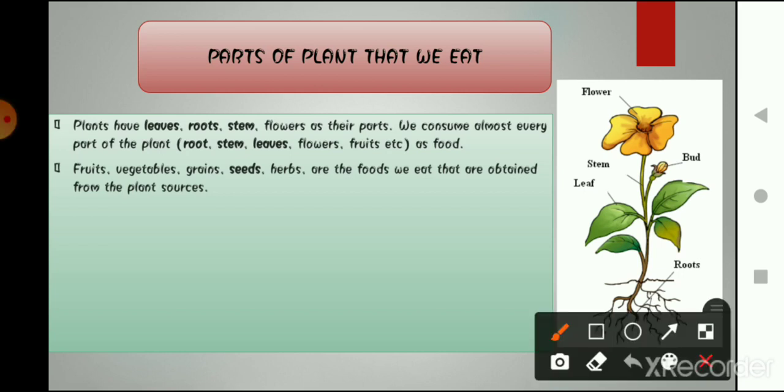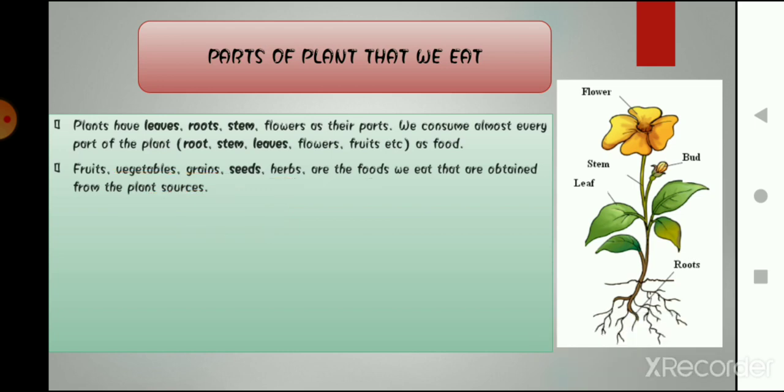As we all know, we eat fruits, vegetables, grains, which are seeds, and herbs. These are food we eat that are obtained from plant sources. Plant source means all these things come from plants. The fruits and vegetables that we eat are all parts of plants. So now let's discuss in detail what those food items are.